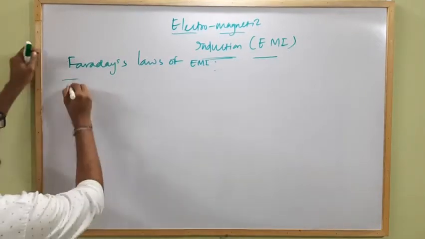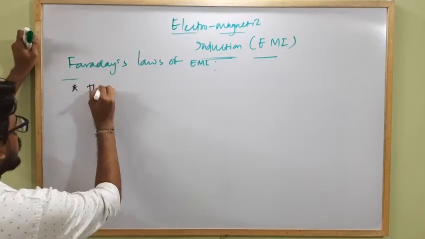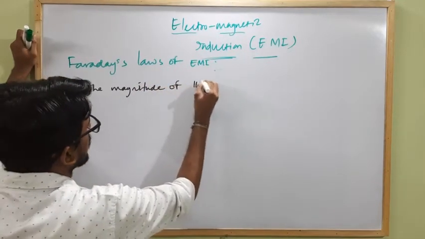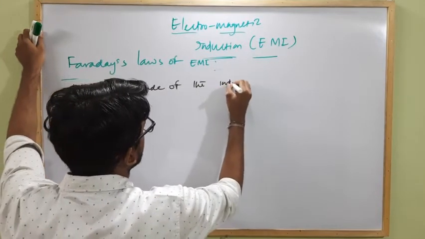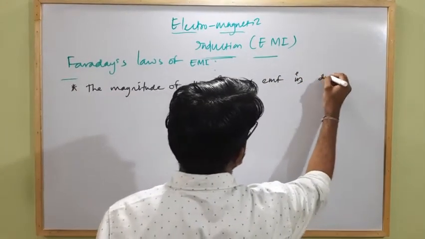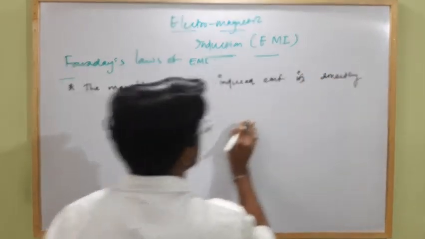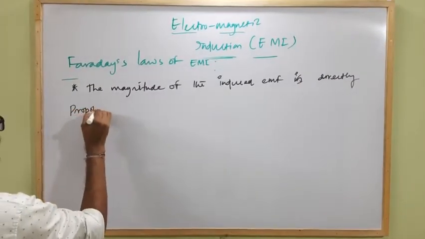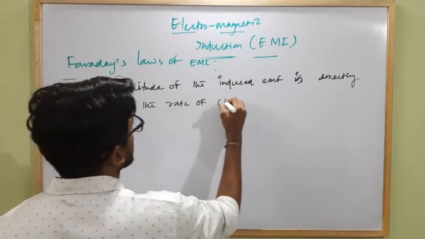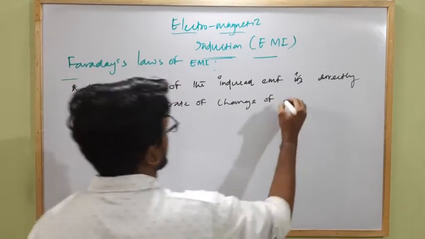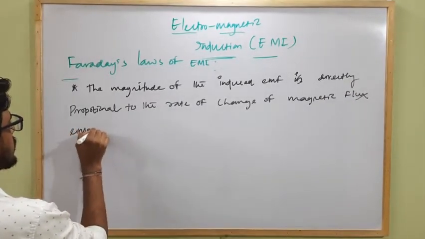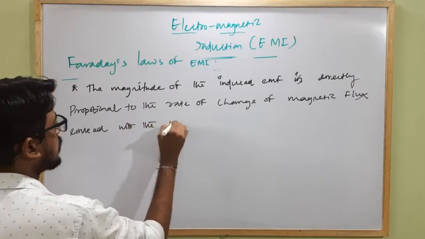According to Faraday's second law, the magnitude of the induced EMF is directly proportional to the rate of change of magnetic flux linked with the coil.